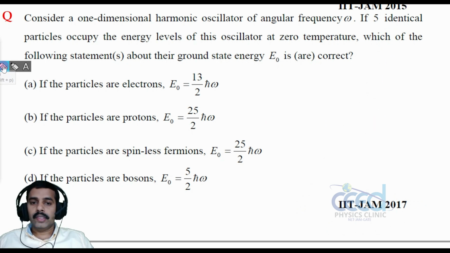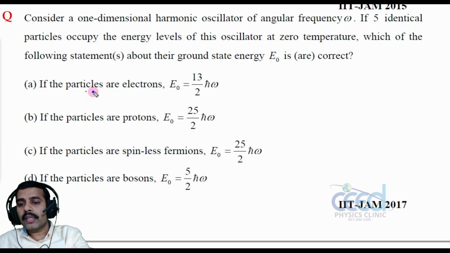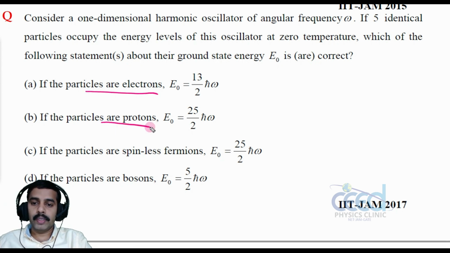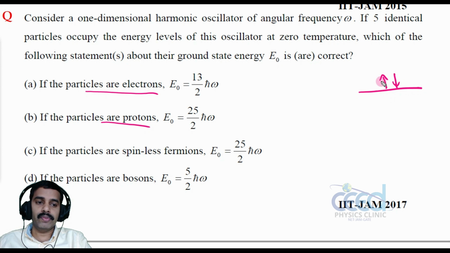So let us come to the options. Look into this question. If the particles are electrons, or protons, they are spin half particles. As per our theory, we can have two electrons in a state, one with spin up and the other with spin down.